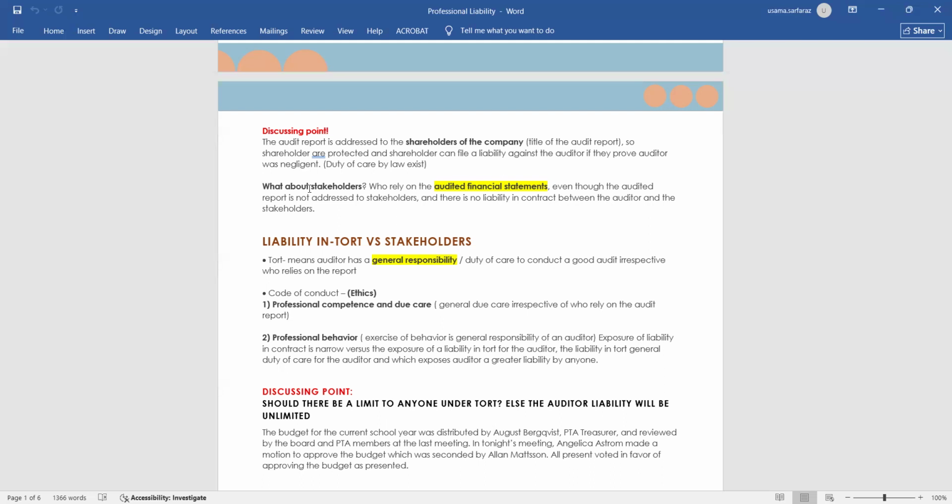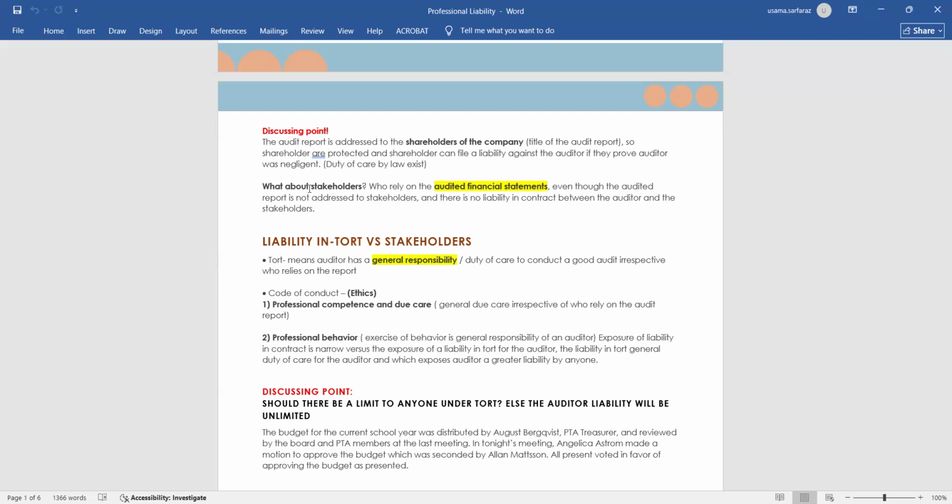So this responsibility of the auditor towards the general public is called liability in tort. Now come to the liability in tort towards stakeholders. Tort means the auditor has a general responsibility, a duty of care, to conduct a good audit irrespective of who relies on the report. The auditor will not have to think whether it is for the shareholder or the general public. To protect their liability, the auditor needs to work diligently and with due diligence.